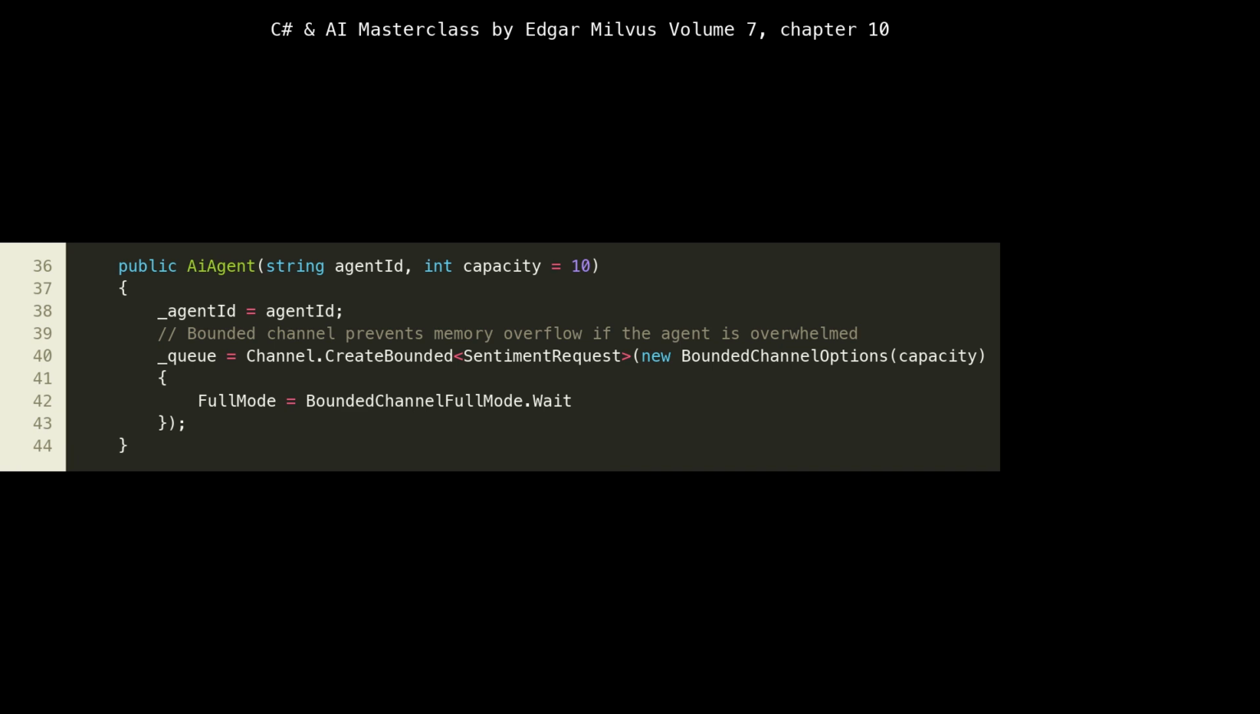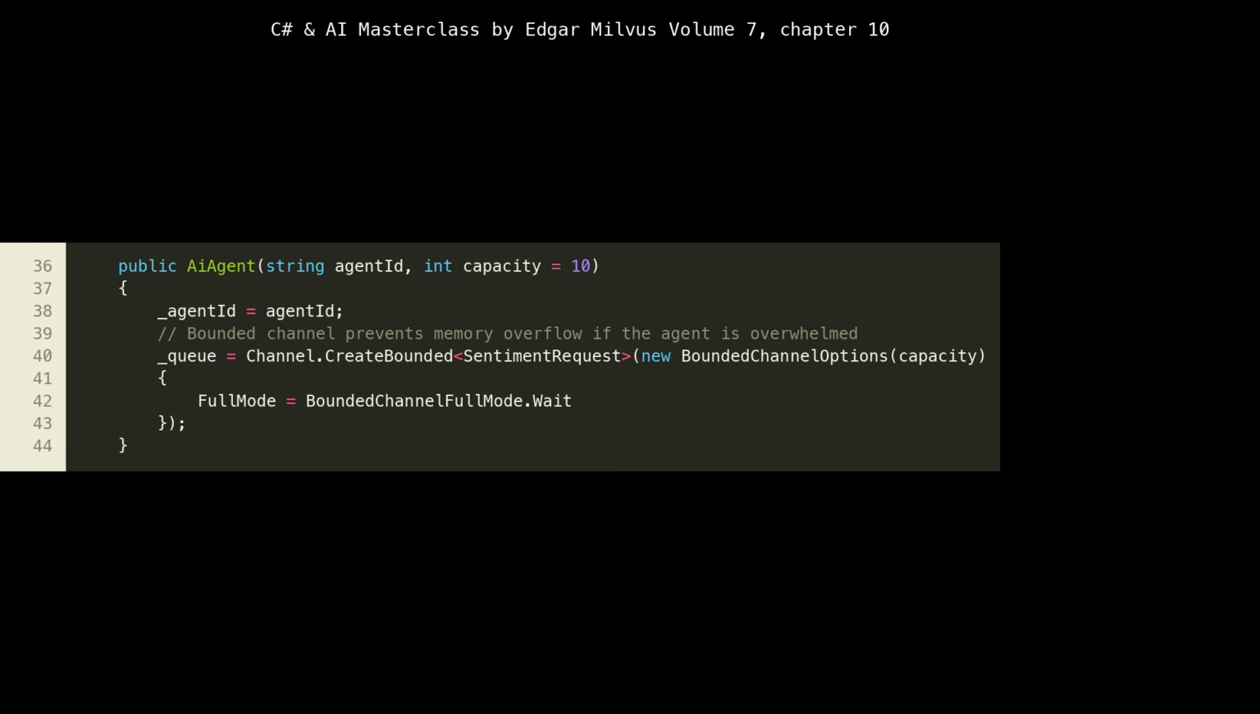More importantly, at lines 39 to 43, we create a bounded channel for SentimentRequest. This is a critical design choice for cloud-native applications. A bounded channel has a fixed capacity, here, 10. This prevents an unbounded queue from consuming all available memory if the agent is overwhelmed with requests faster than it can process them. The FullMode equals BoundedChannelFullMode.